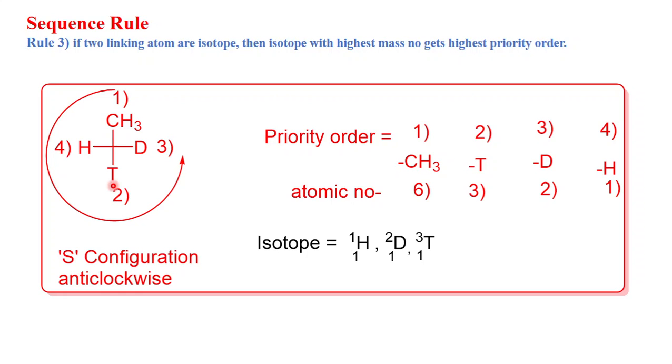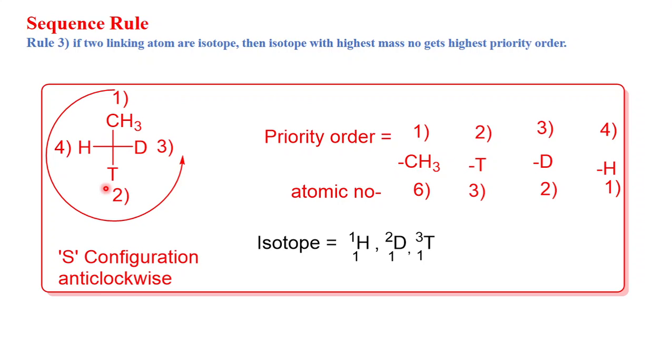Among deuterium and hydrogen, deuterium has mass number 2, so deuterium will get third priority order, and hydrogen will get fourth priority order. Now you have labeled first, second, third. It rotates anti-clockwise, and the configuration of this carbon is S. So this is about your sequence rule number 3.